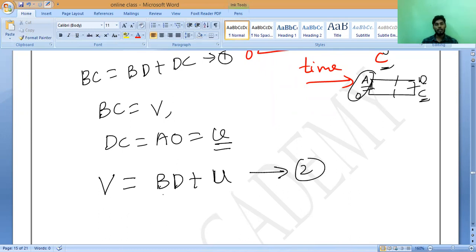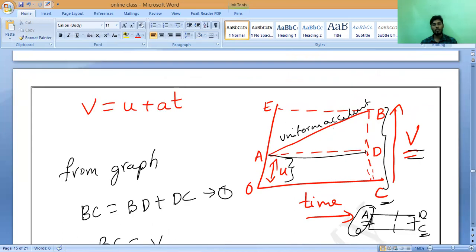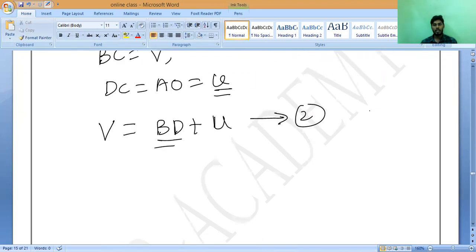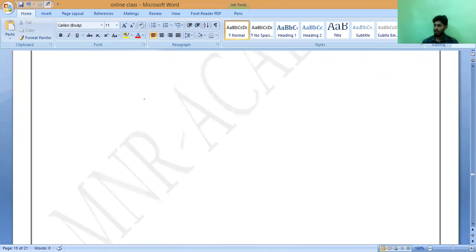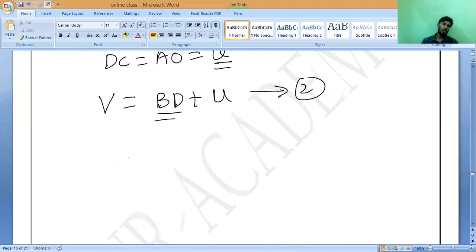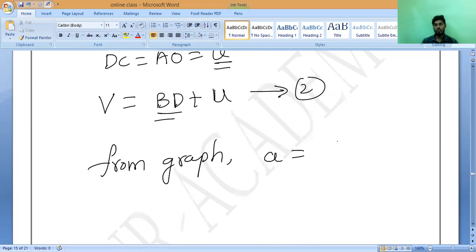Now we want BD. How do we calculate BD? That is the most important part. From the graph, acceleration is equal to the slope of this graph. So acceleration A equals BD divided by AD.